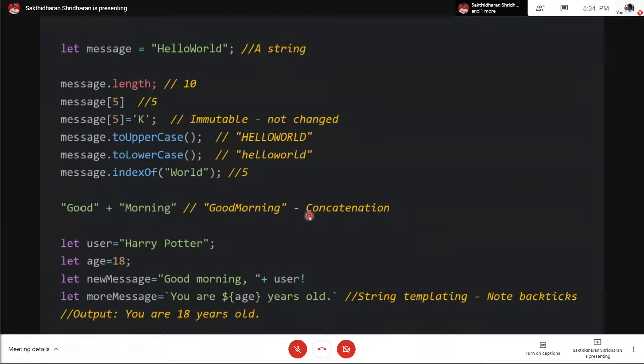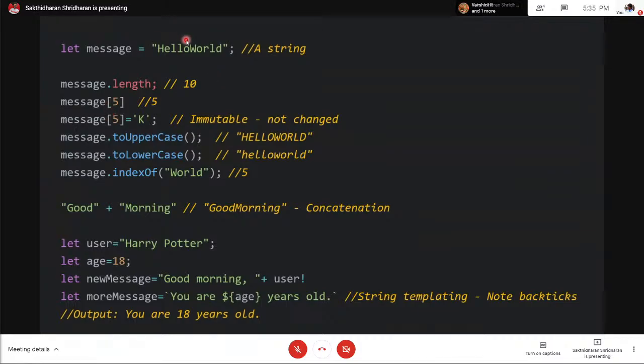Now, strings, as we saw, a string is something that we enclose in a backtick, a double quote, or a single quote. Now here I've declared a string variable, hello world. Now message dot length here. Notice there's no parenthesis here, just dot length. This is a property of a string. The length property of a string will return the length of the string. So in this case, there are 10 characters, so it'll return the length 10.